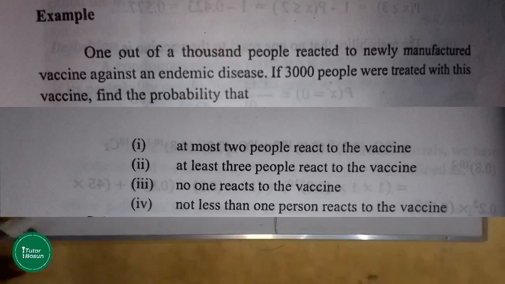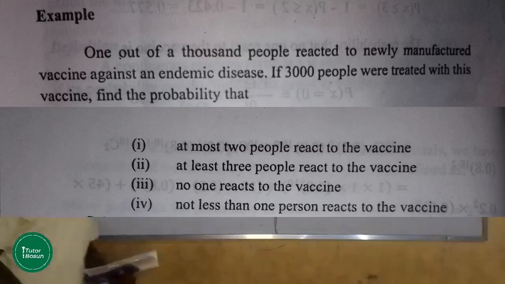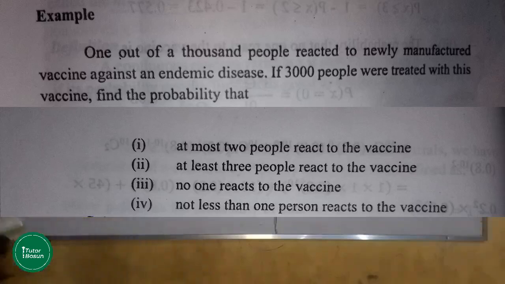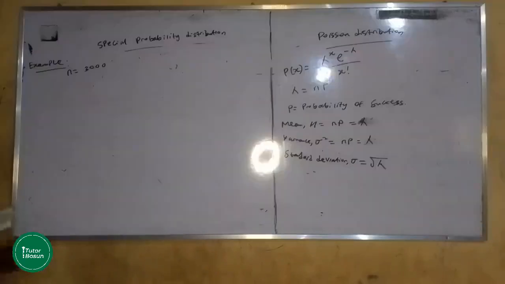And it says, find the probability that at most 2 people react to the vaccine, at least 3 people react to the vaccine. It says no one reacts to the vaccine as well, not less than 1 person reacts to the vaccine. I'll just be interpreting those questions out. I won't be writing everything in words.